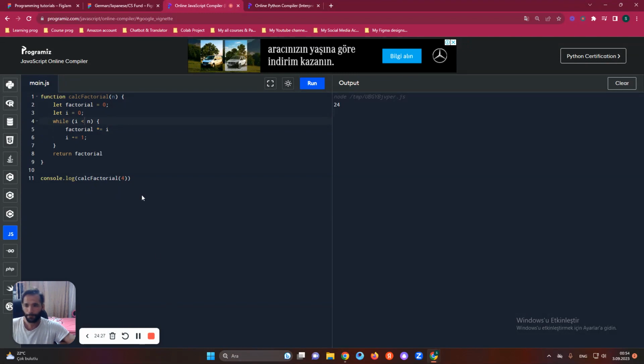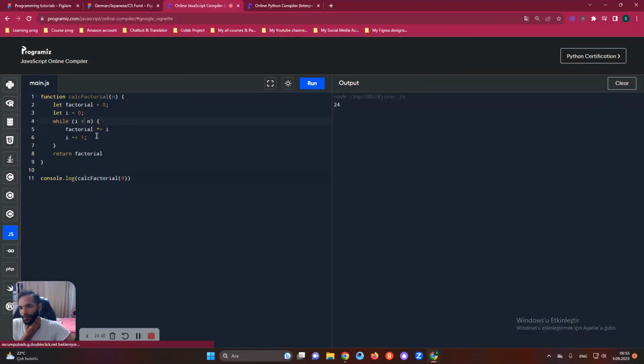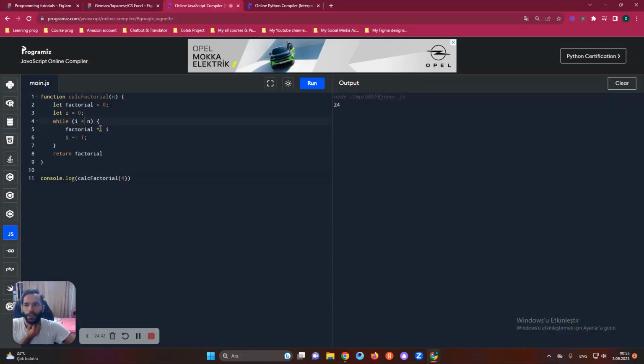Let's continue now. I will show you 3 points to fix this problem. If we say the factorial is 0, it doesn't work. I 0 can work, but we are looking for the meaning to find the best result. And we have one conditional operator here, I is less than n in the function.